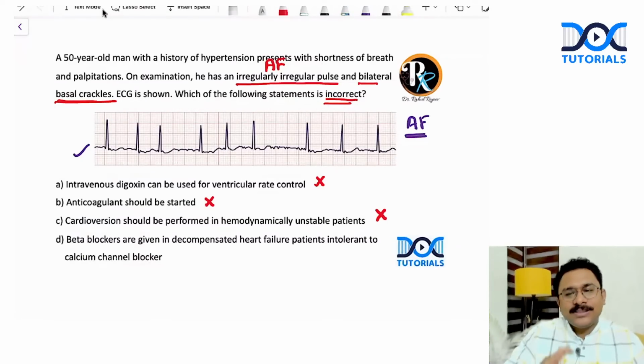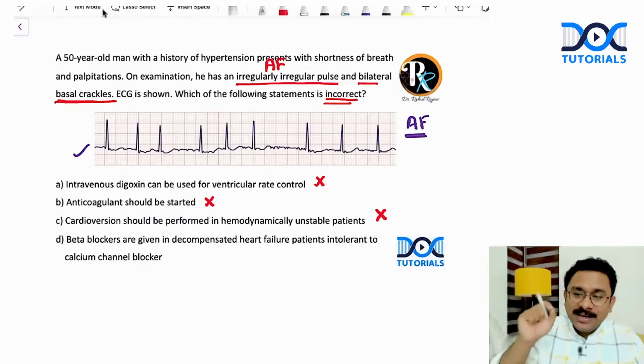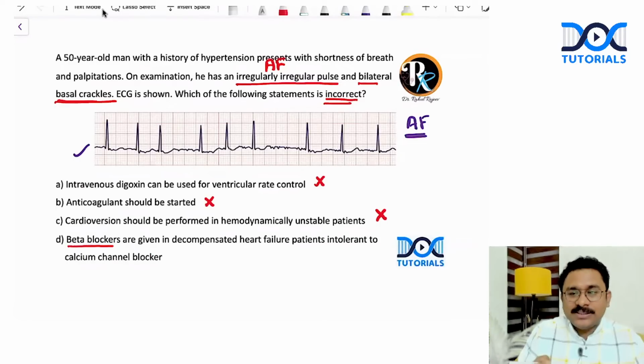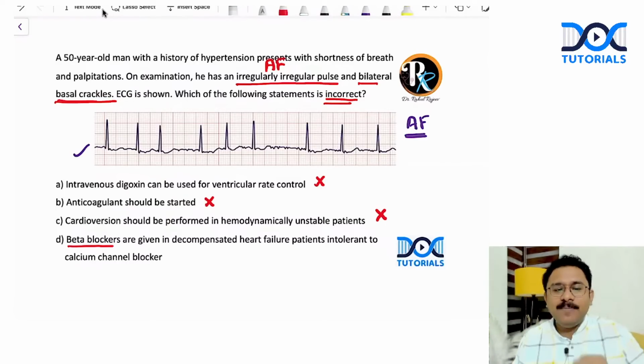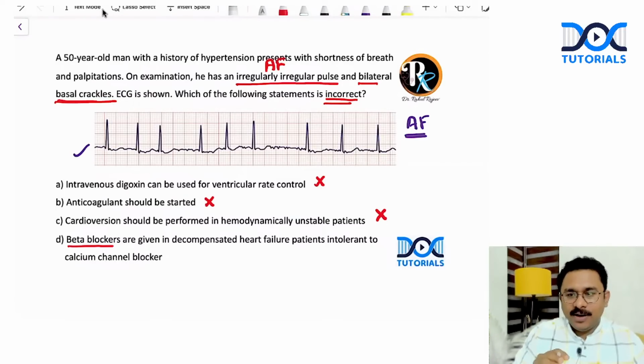Remember, beta blockers can be used for heart failure, no doubt about it. It's very useful. But in the setting of an acute cardiogenic pulmonary edema, if you give a drug like a beta blocker, which has got a negative inotropic action, that may worsen the heart failure. So that is the only scenario where you will avoid beta blockers in a heart failure, when the patient is having an acute decompensated heart failure with a pulmonary edema.